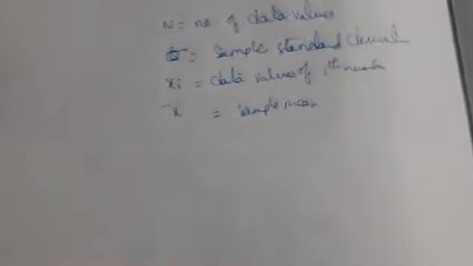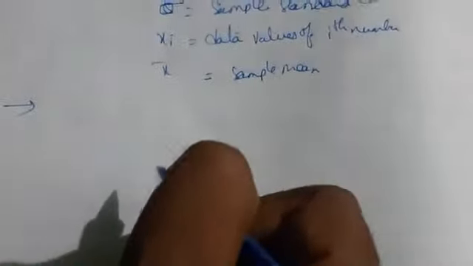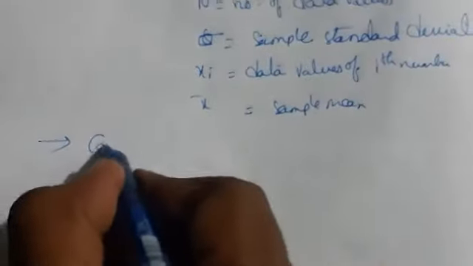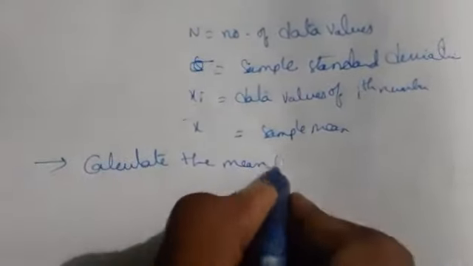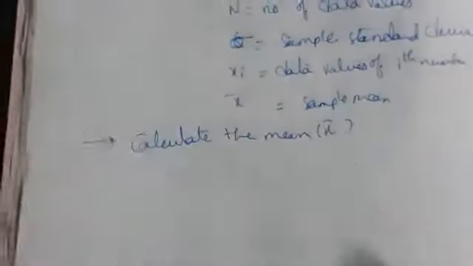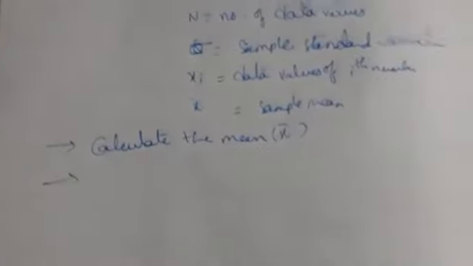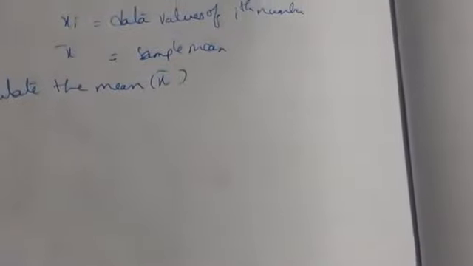To calculate standard deviation, we should follow some steps. Step 1: first of all, calculate the mean, which is x bar. Step 2: calculate the deviation of each data by subtracting the mean value from each number.